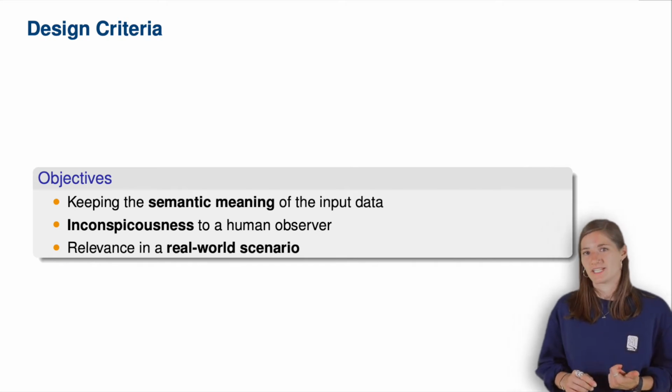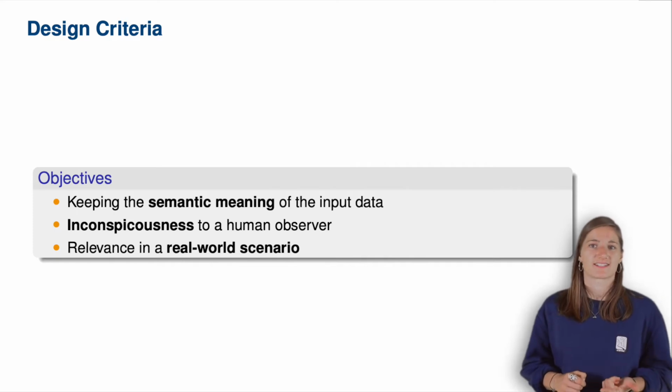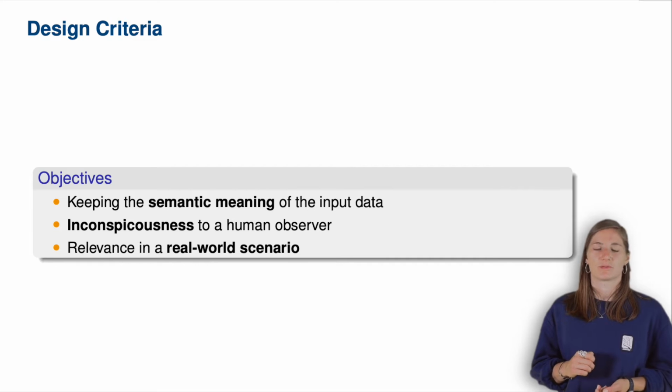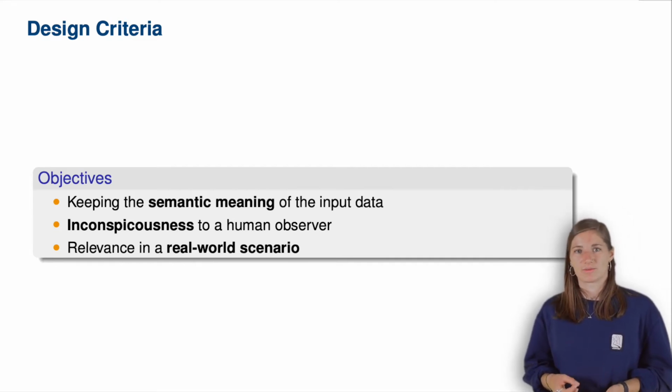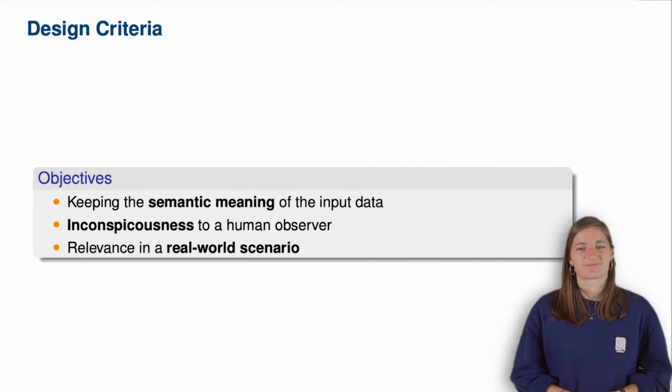First, keeping semantic meaning of the input data. Second, inconspicuousness to a human observer. And third, relevance in a real-world scenario. Since textual data is discrete, we could not use gradient-based methods for any of our attacks. Let's look into the attacks.